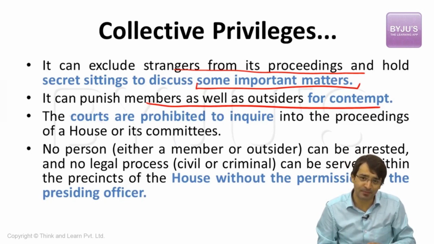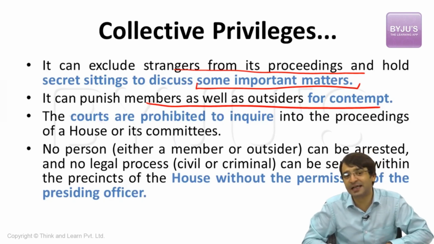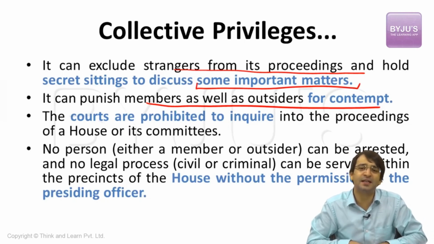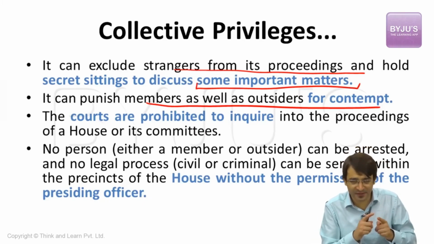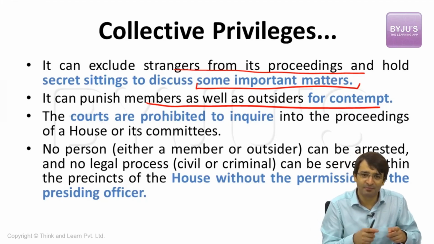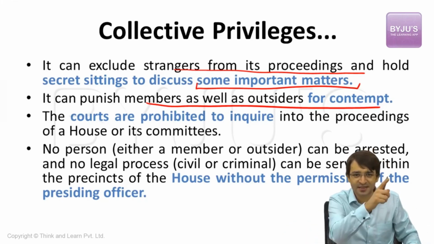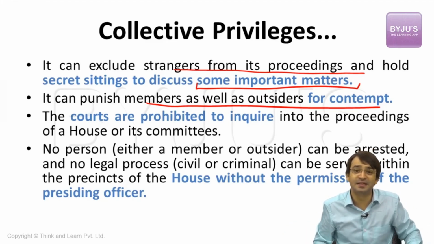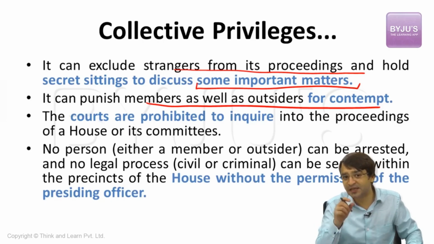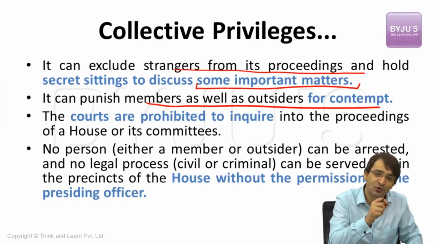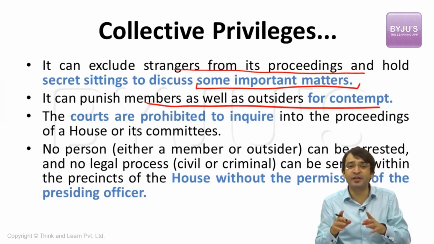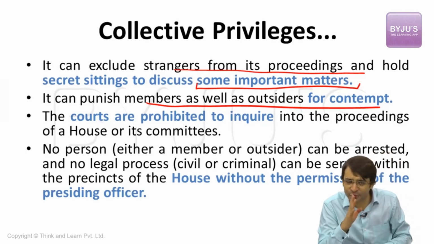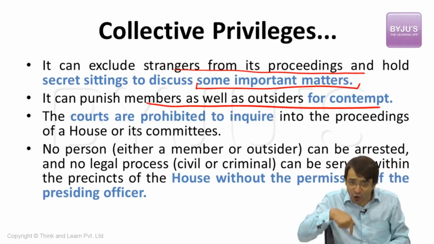For example, Anna Hazare and Arvind Kejriwal, in India Against Corruption movement. They said that Indian parliament is filled by rapists, murderers, and corrupt people. Lalu Prasad Yadav, LK Advani, Sonia Gandhi, Prakash Karat, Mamata Banerjee, everybody came together and passed a resolution criticizing Anna Hazare and Arvind Kejriwal. That means the parliament as a whole has the power to punish members for contempt. That means they can impose a fine on outsiders. They can get outsiders imprisoned for contempt proceedings against parliament. That means one collective privilege is that you can exclude strangers from your proceedings. Second collective privilege is that you can punish its own members as well as members from outside for contempt.